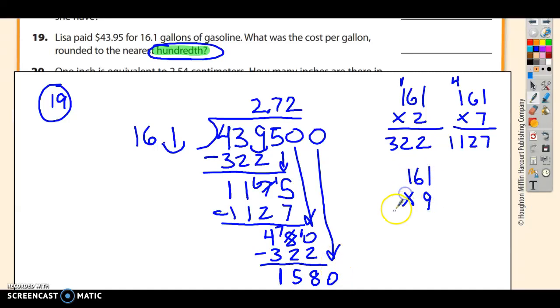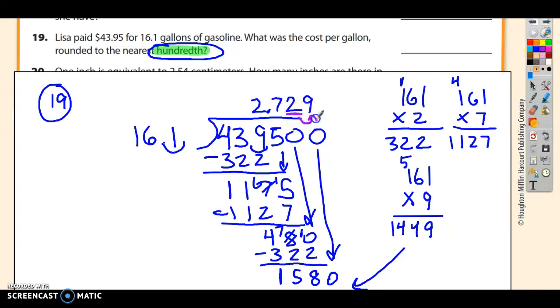161 times 9. 9 times 1 is 9. 9 times 6 is 54. 9 times 1 is 9, plus 4 is 14. So that number would go under there. I'm going to put a 9 here, but I can stop. But Mr. Smith, that's not going to be exact. It doesn't matter. I just need to round to the nearest hundredth. The hundredth is going to be this place right here.